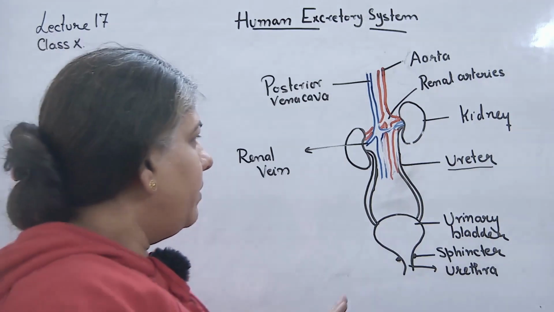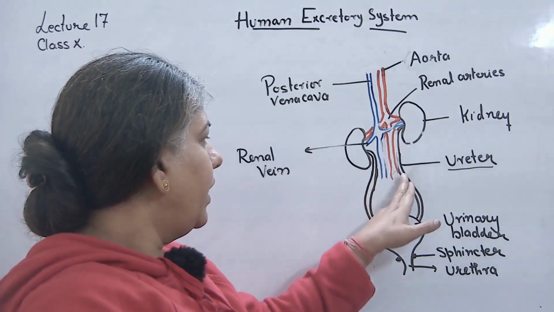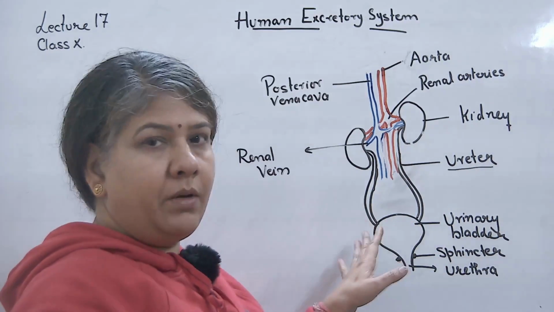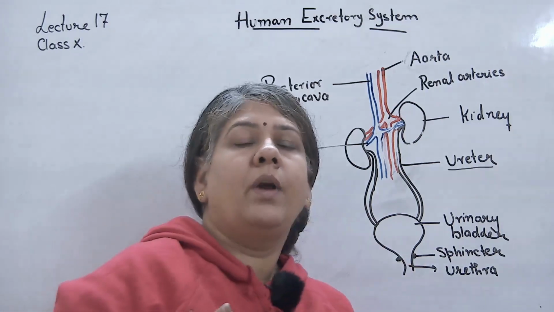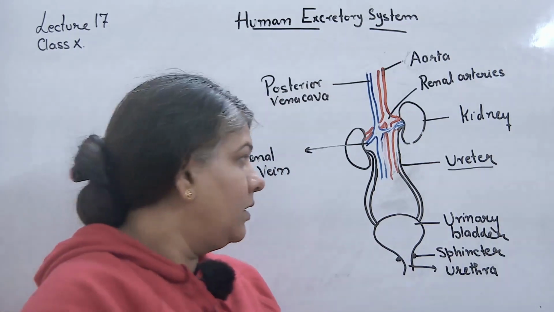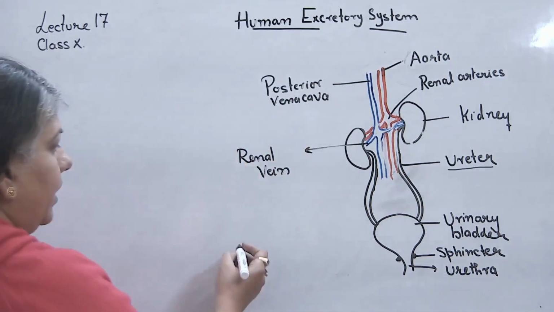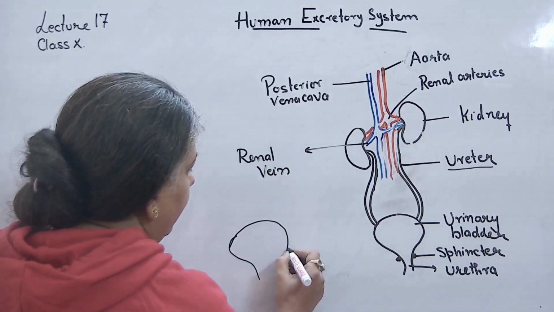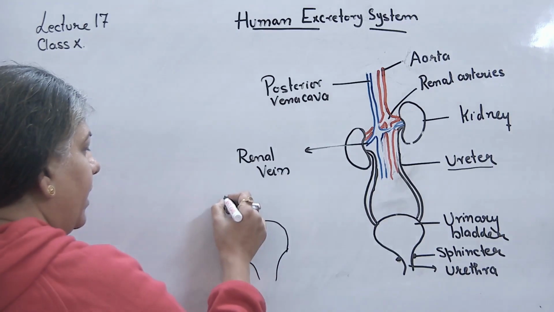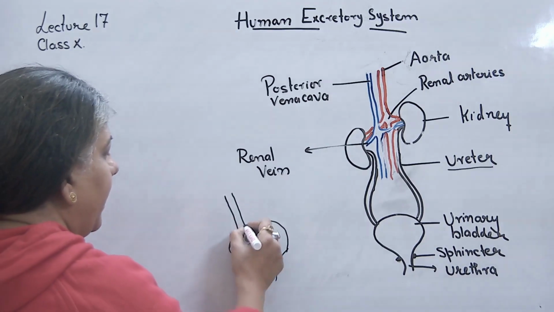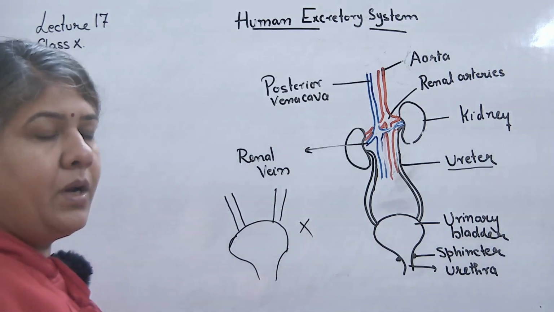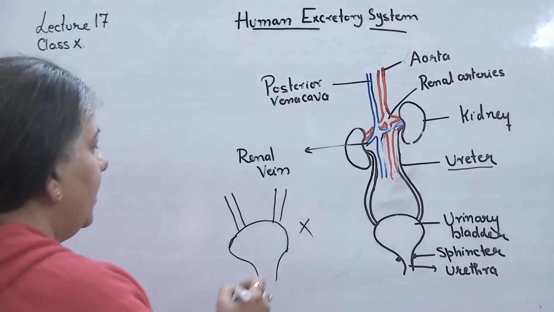So this small tube is the outermost opening. One thing you must remember is that this ureter tube is coming from behind the urinary bladder and it is joining it at an angle. तो ये आप समझो कि जैसे ये urinary bladder है, ये जो हमने बनाया है ऐसे, तो ureter इसको exactly 90 डिग्री पे ऐसे आकर के नहीं ज्वाइन करेगा. ये इस तरह अगर आप डायग्राम बनाओगे तो गलत हो जाएगा, ठीक है.